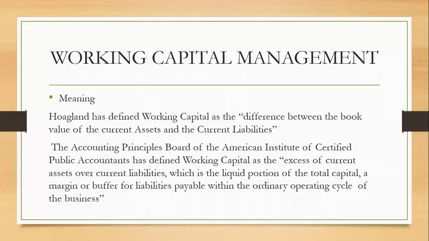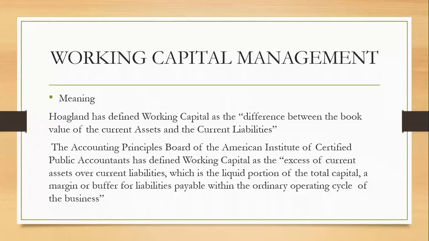This is that liquid portion of the total capital. Liquid means that can be easily converted into cash, of the total capital, a margin or buffer for liabilities payable within the ordinary operating cycle.